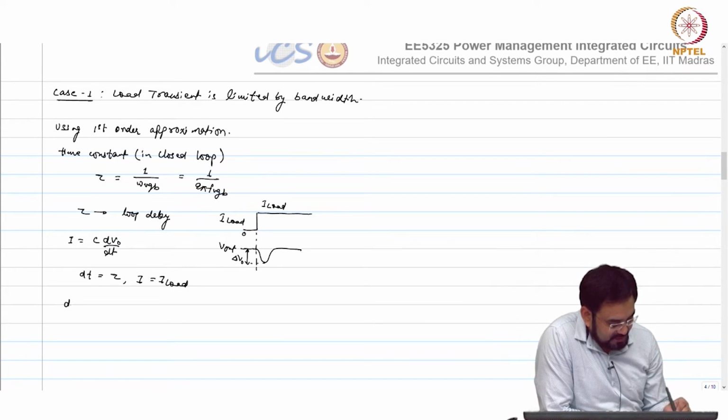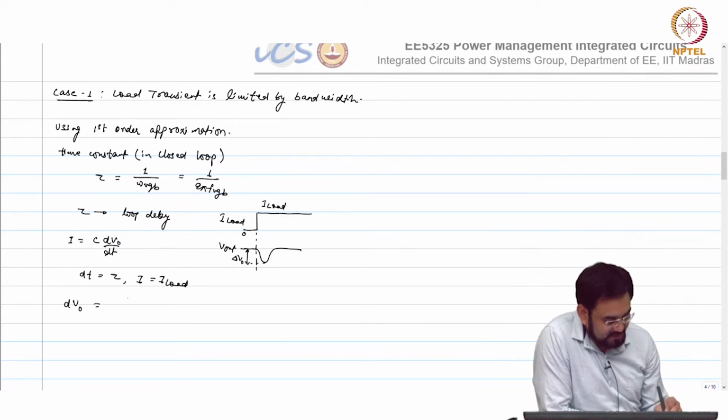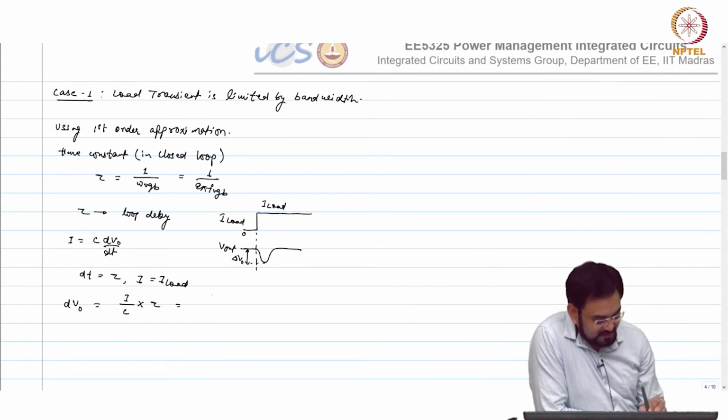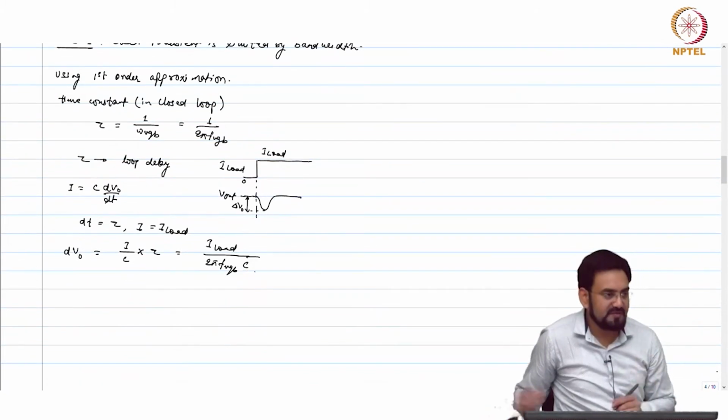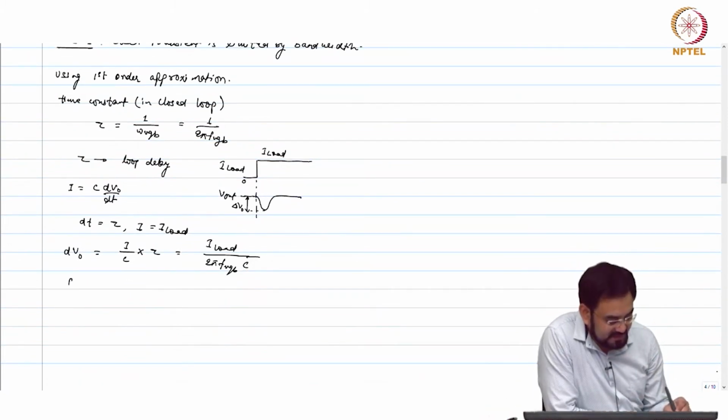So now dVout equal to I over C into tau, which is I load over 2 pi f of UGB into C. We know I load, we know FUGB for 10 megahertz.